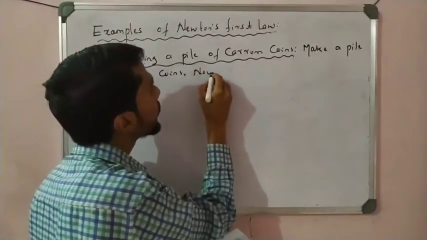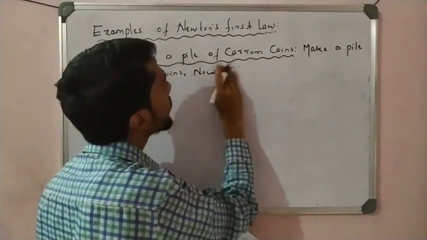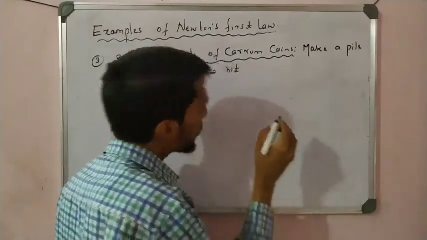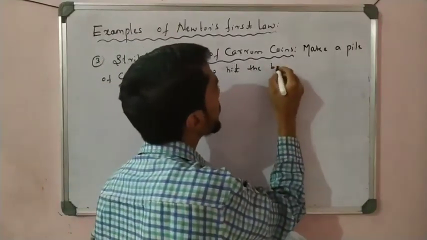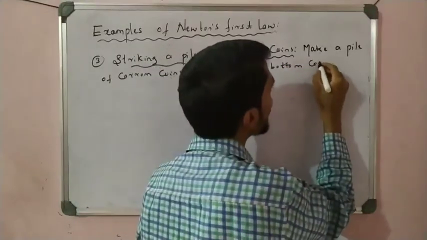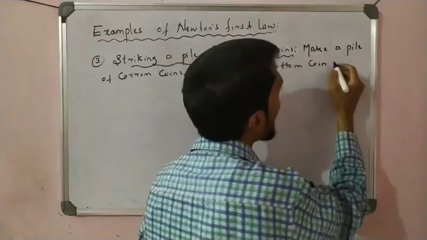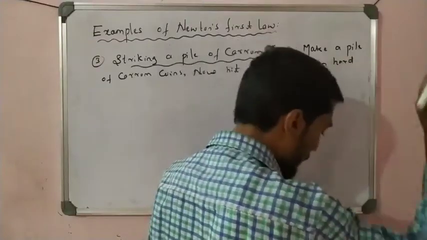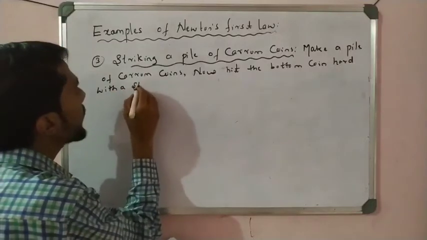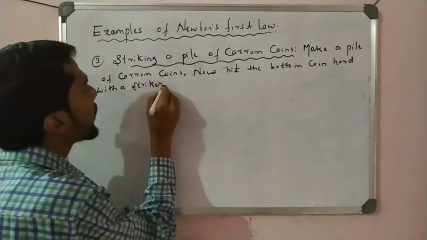Now hit the bottom coin hard, with a very sharp speed, with a striker.